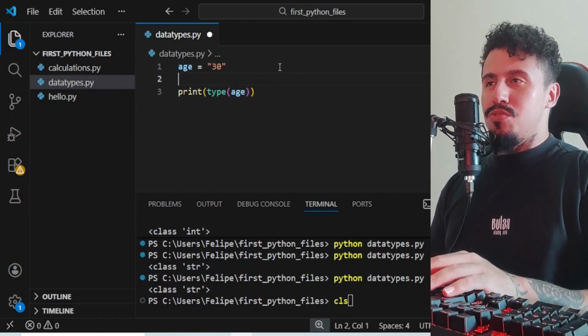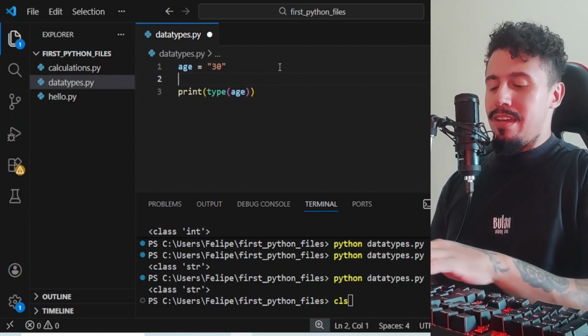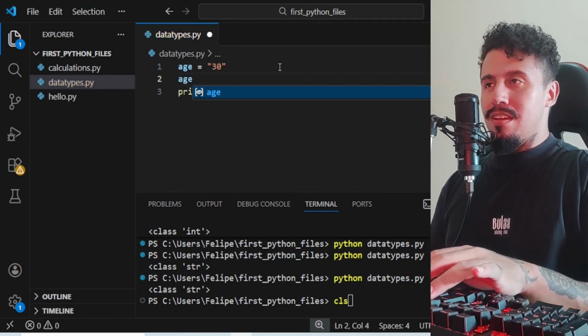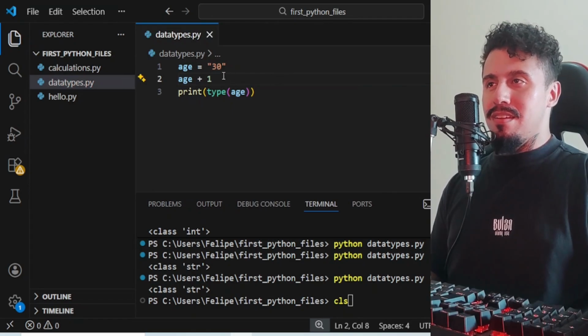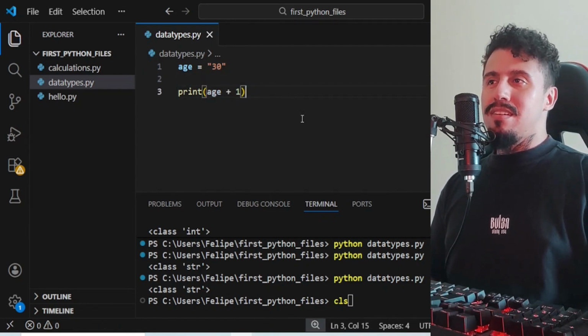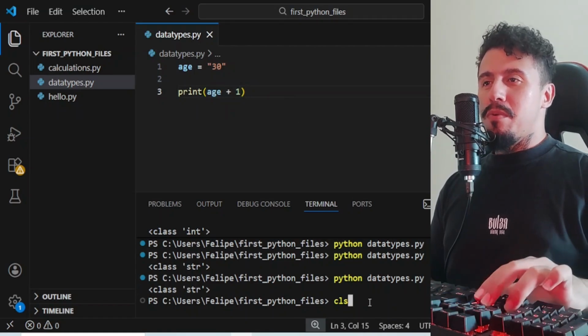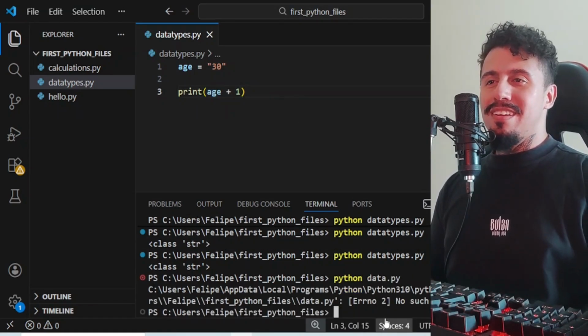If I try to calculate this, like age plus 1, you're going to see that we're going to have a problem here. Can you see?